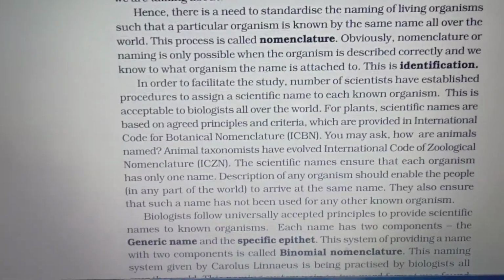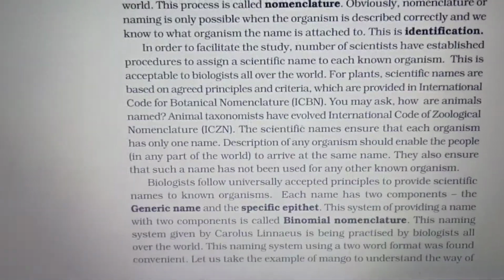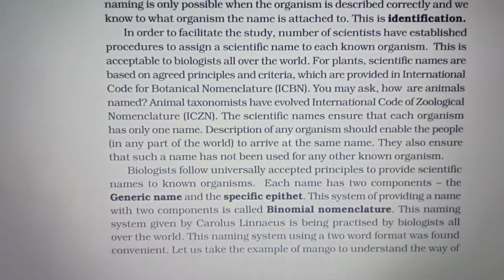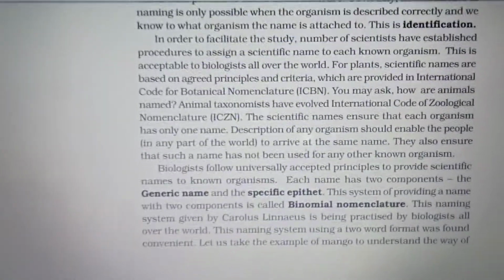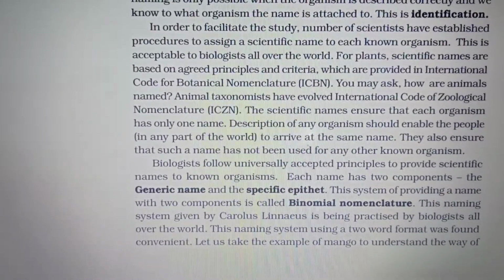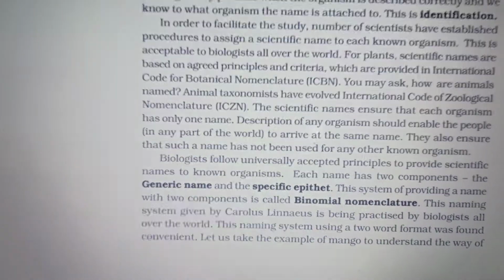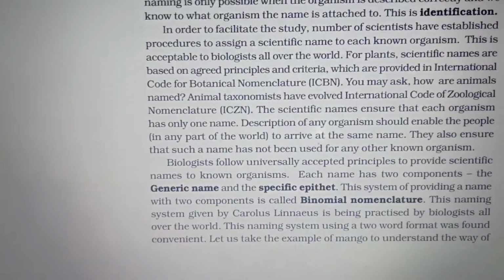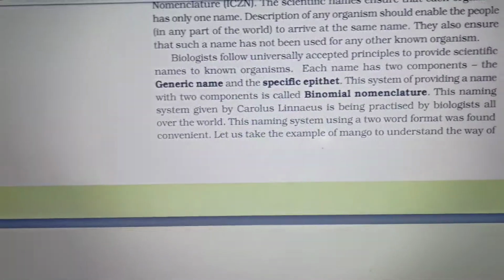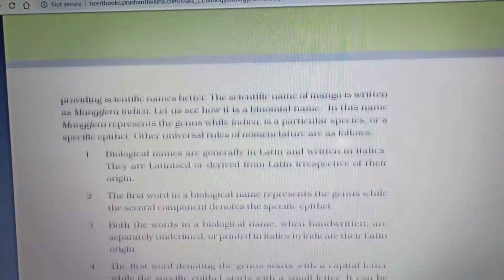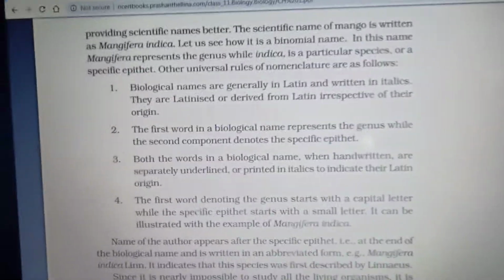Nomenclature is possible only when the organism is described correctly. So we have to describe the organisms correctly, then we can name them by scientific names. When we are describing the organism correctly, that is known as identification. In order to facilitate the study, scientists have established a scientific name for each known organism, and this is accepted by biologists all over the world.